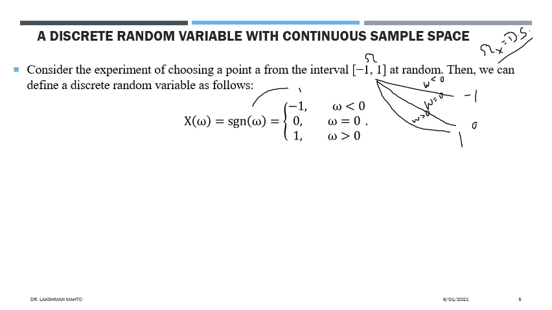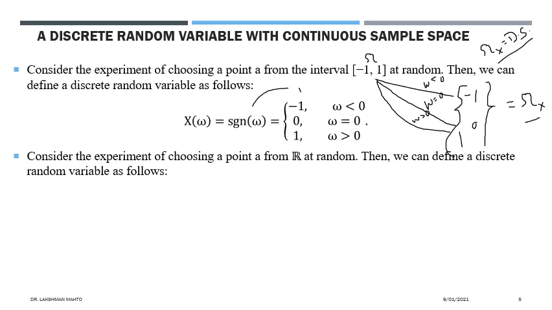But if you try to see this sample space, it is a continuous sample space. But the random variable that we had defined here, in its range we have only three numbers: -1, 0 and 1. So that's why this is a discrete random variable. Why? Because the range of this random variable is a discrete set. So the range of a random variable decides the nature of a random variable, whether it is discrete or continuous.